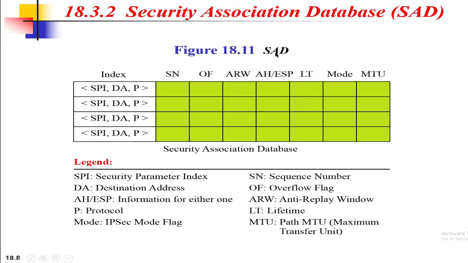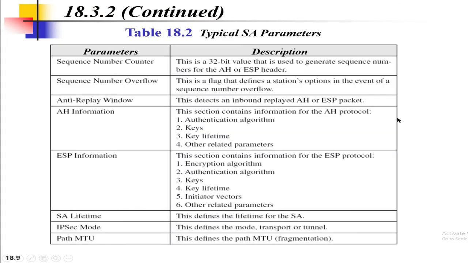Apart from this, there are some other parameters in the security association database. As you can see: sequence number, overflow flag, anti-replay window, lifetime, IP security mode, etc. This is the typical set of security parameters. The sequence number counter is a 32-bit value that is basically used to generate sequence numbers for both the Authentication Header protocol and the Encapsulating Security Payload protocol.